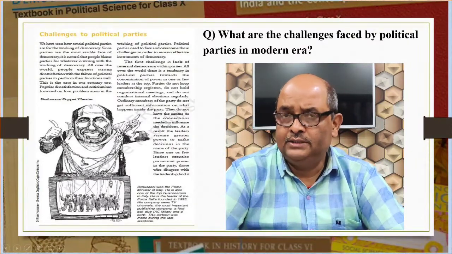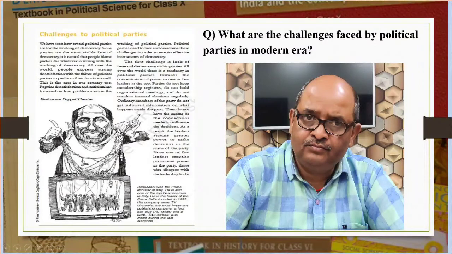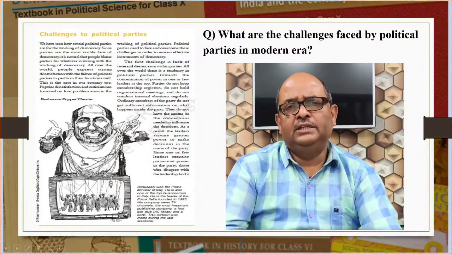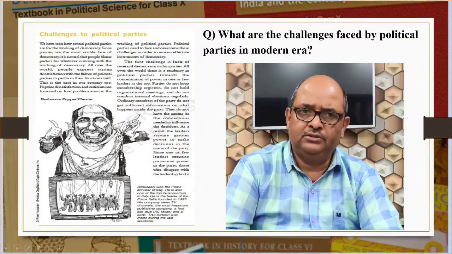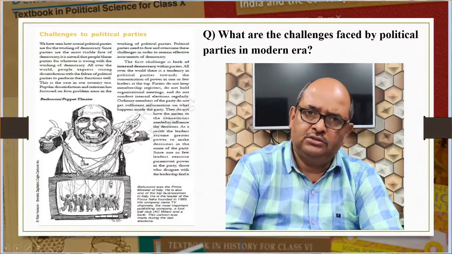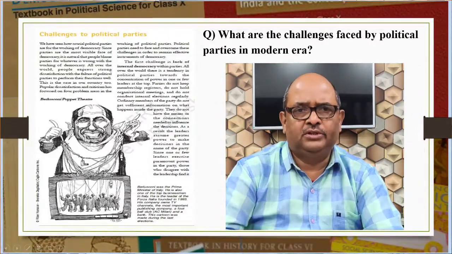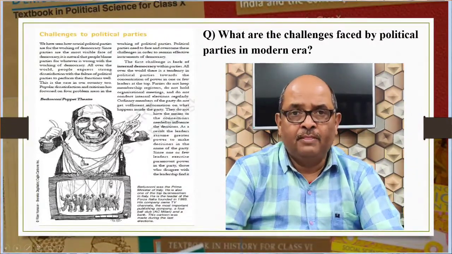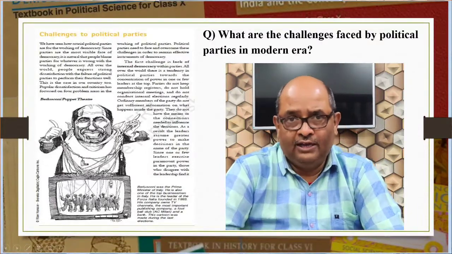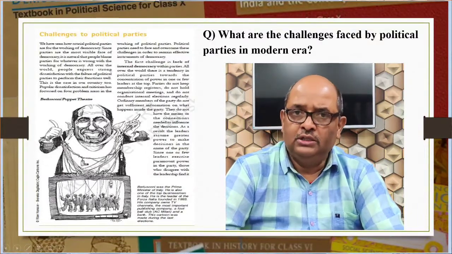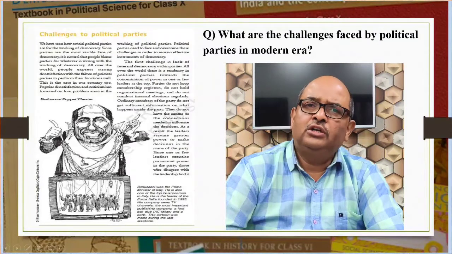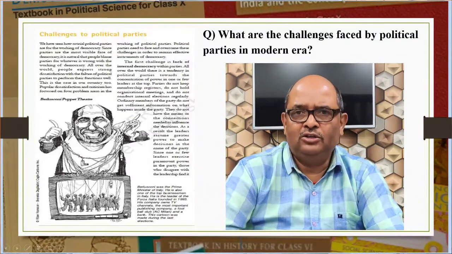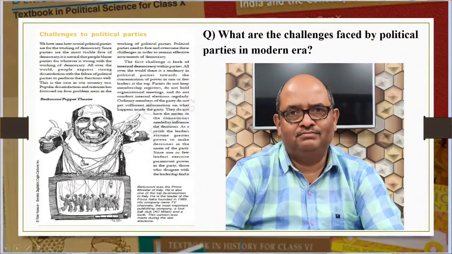Second point, dynastic succession. With power in the hands of top few leaders, all party positions go to the family members. These members may not be qualified or have the ability to hold their positions. Ordinary members cannot aspire to reach top position.